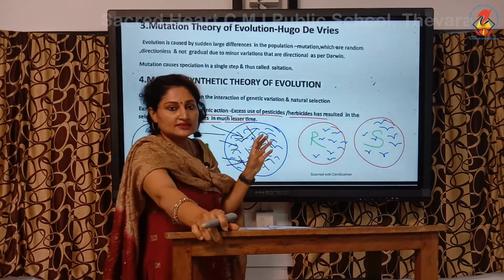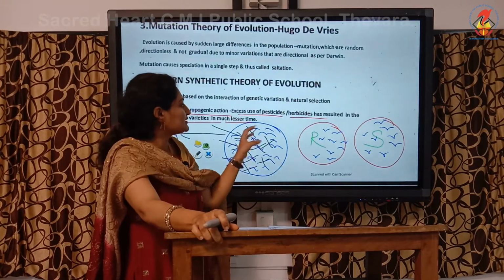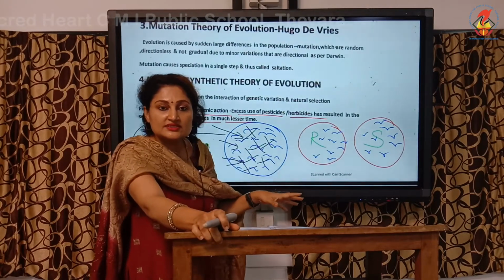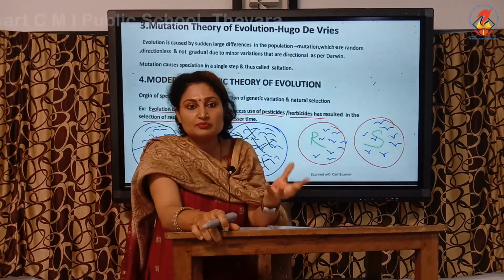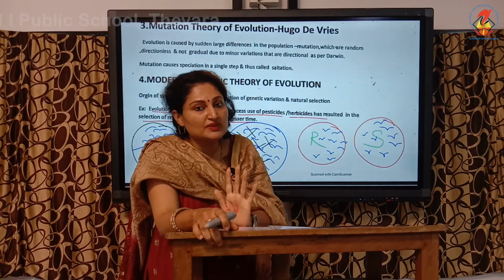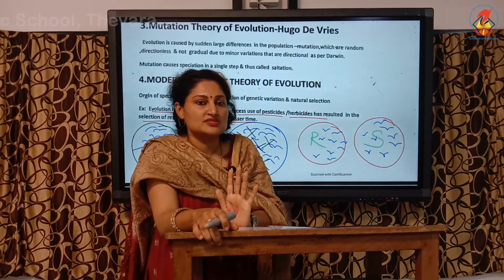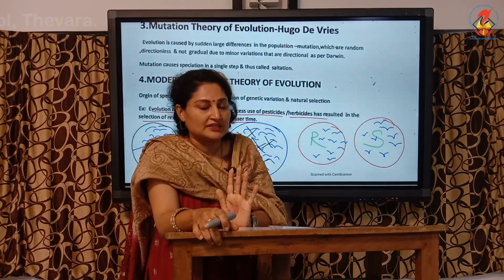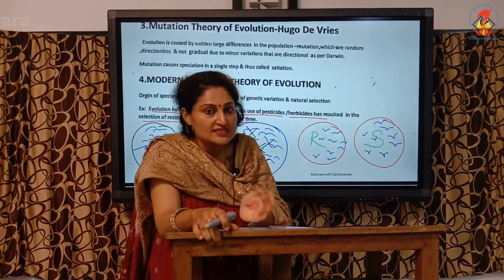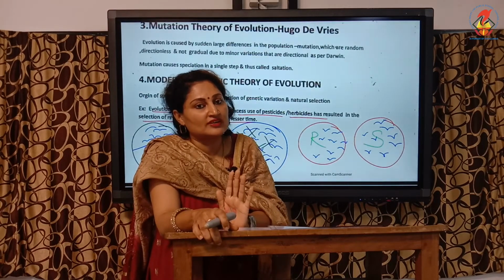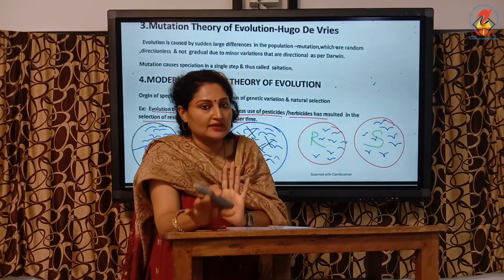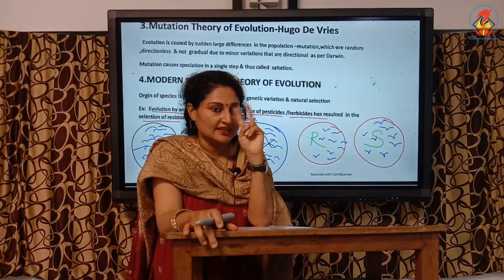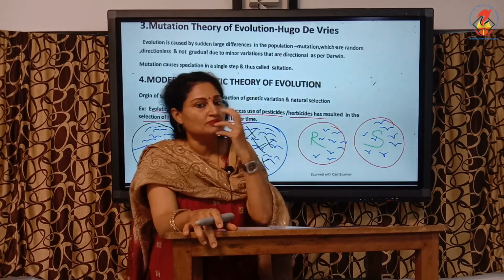Any population will have two varieties, and nature operates, and the variety which is fit will survive, and the survival advantage depends upon the condition. Here there are two conditions: DDT present and DDT absent. When DDT is present, resistant forms have the survival advantage and will multiply. When DDT is absent, the sensitive forms have the survival advantage and will multiply. I hope you have understood. Always relate with color, and this concept will be more clear.